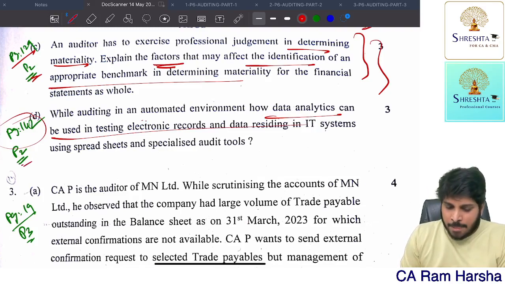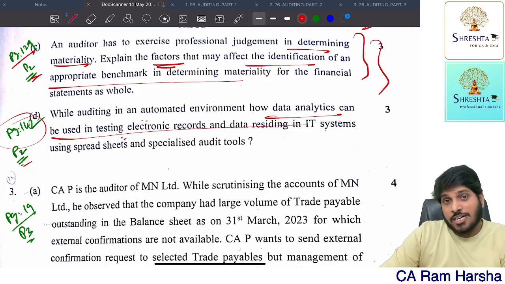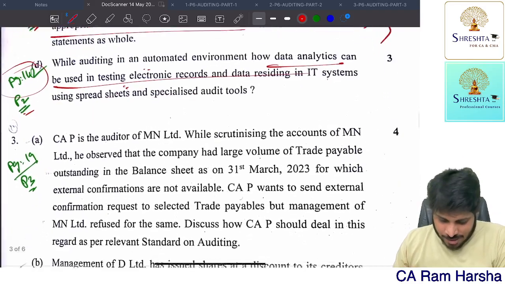They're asking, while auditing automated environment, how data analytics is used. So how auditor uses data analytics for recomputation, for checking of balances, all that.